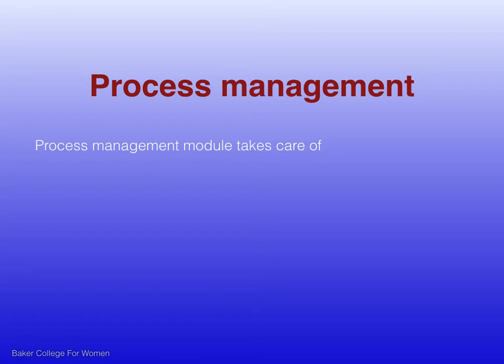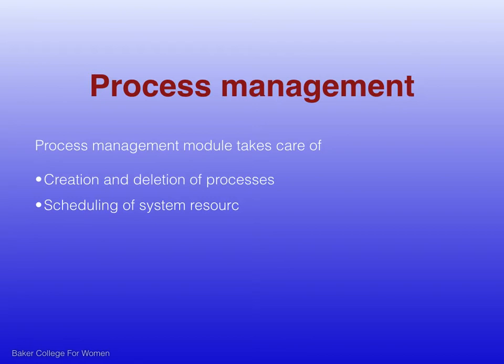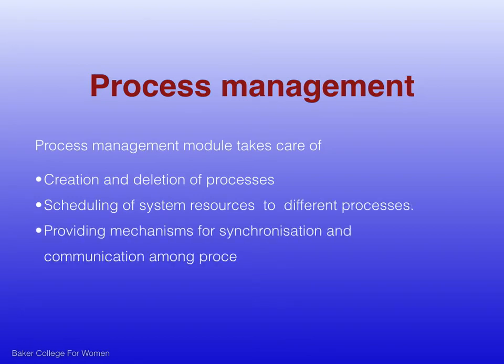During execution, a process needs certain resources such as CPU, memory, files, and I/O devices. Process management module takes care of creation and deletion of processes, scheduling of system resources to different processes, providing mechanisms for synchronization and communication among processes.